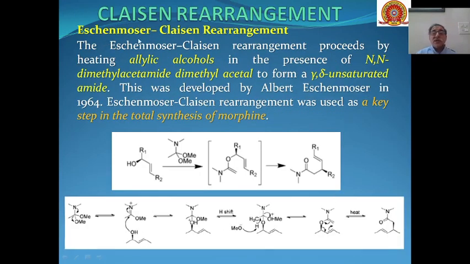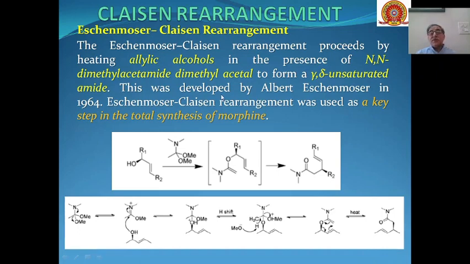Then is Eschen-Moser chelation rearrangement. This proceeds by heating allyl alcohols in the presence of N,N-dimethylacetamide dimethyl acetal to form again gamma delta unsaturated amides as the product.